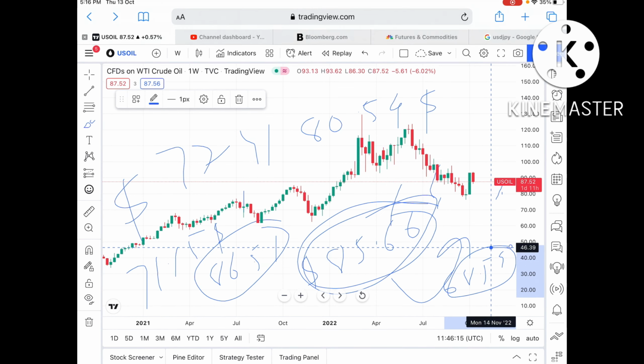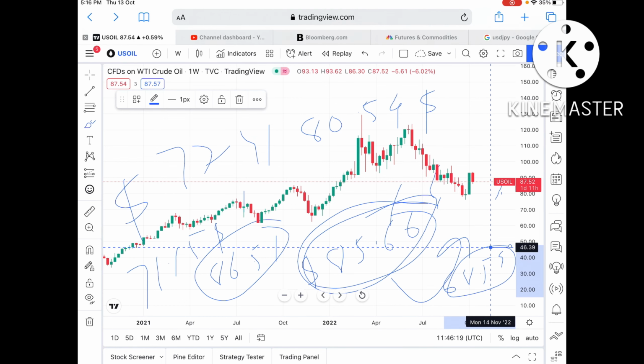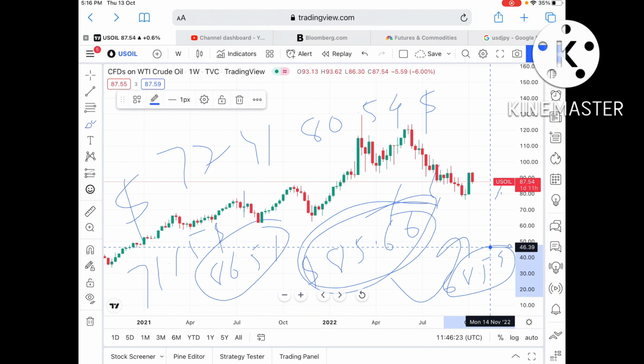Any doubt regarding this, you can mail me. I have given the mail IDs in the description. And understand something: follow a proper stop loss for your particular trade or for a particular day, so that your capital should not be wiped out.